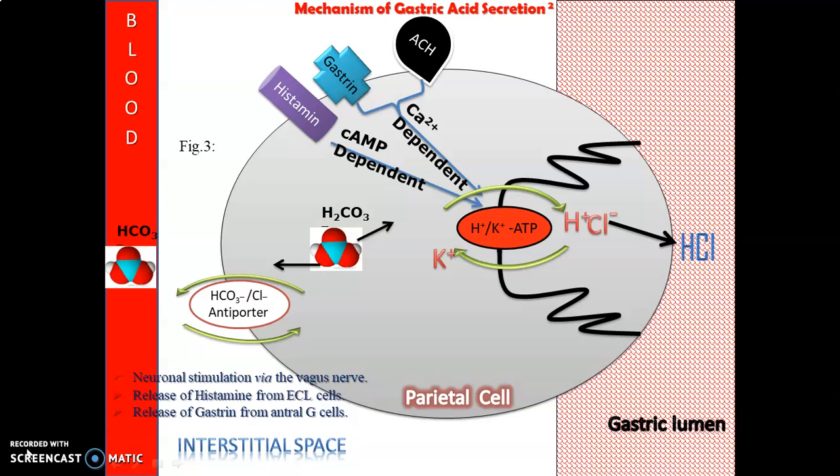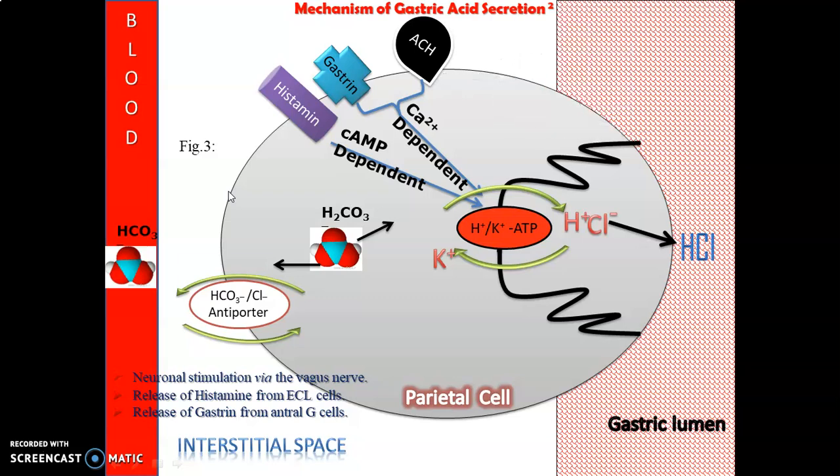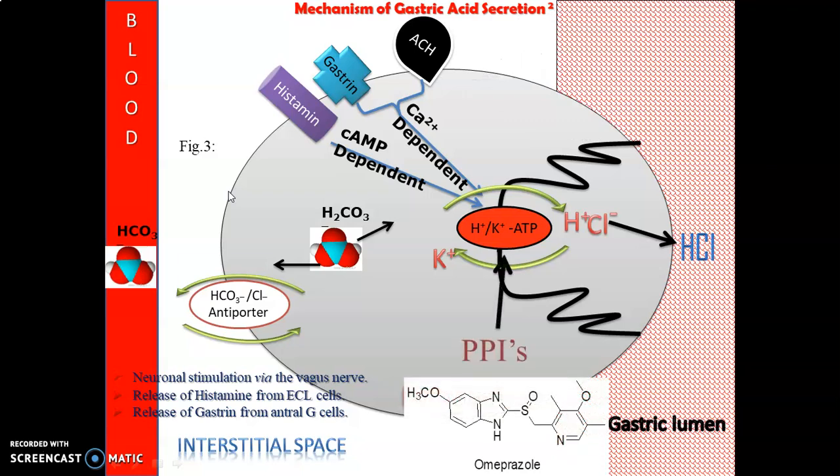Now there are three ways of inhibiting gastric acid secretion. First, by using H2 blockers. Second, muscarinic antagonists, which block the neuronal stimulation of acetylcholine-based gastric acid secretion. And last, proton pump inhibitors like omeprazole.